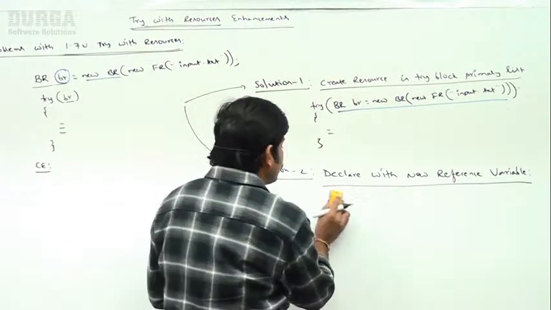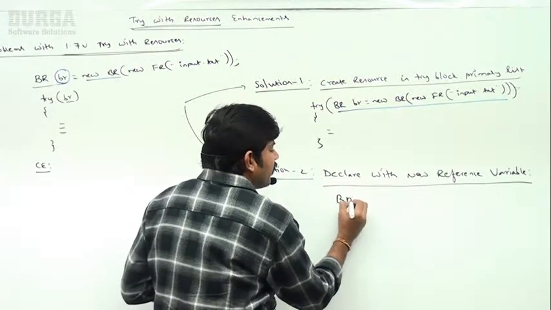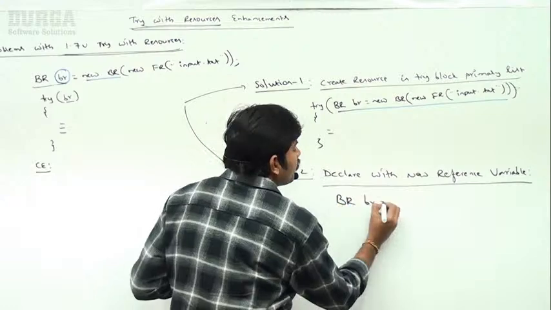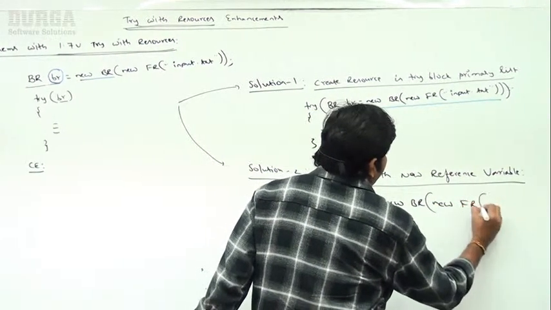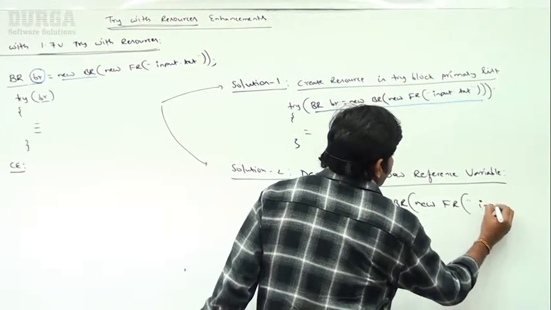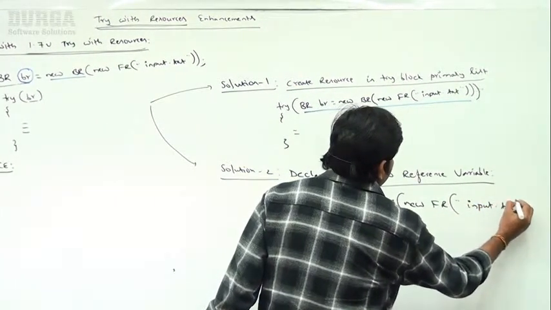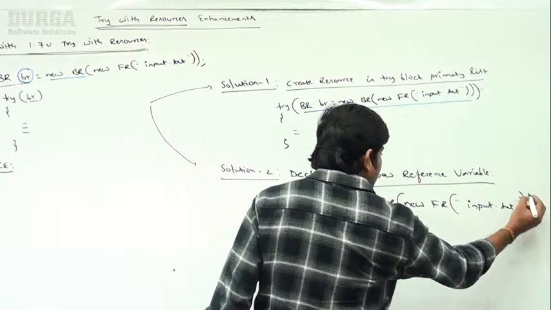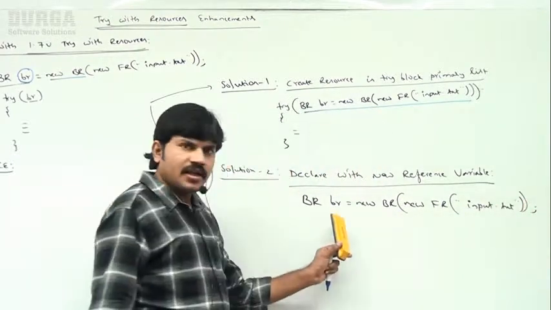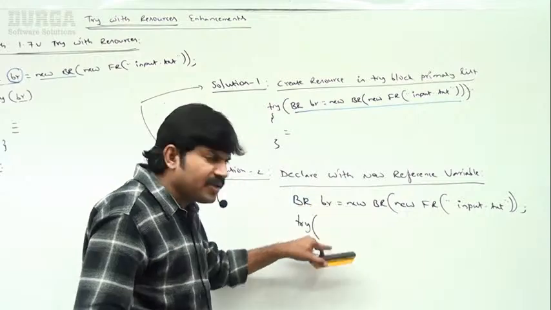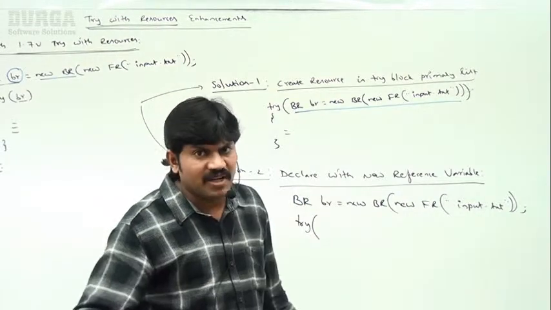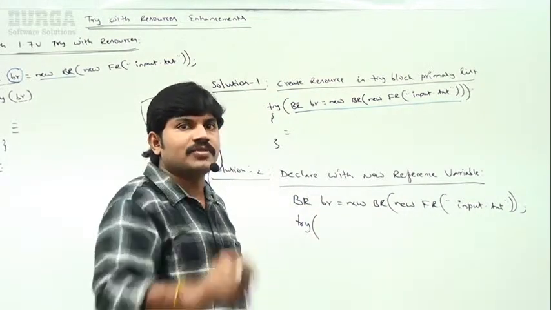Let me create the resource outside only. BufferedReader br is equal to new BufferedReader of new FileReader of input.txt. Input.txt, like this I'm taking. Sir, I created it. But in try, can I use the same br? If I use the same br, the compiler will give an error. Then how can you solve this problem?